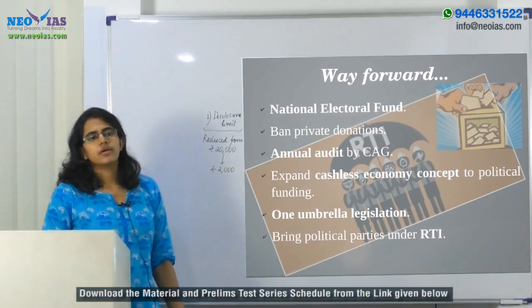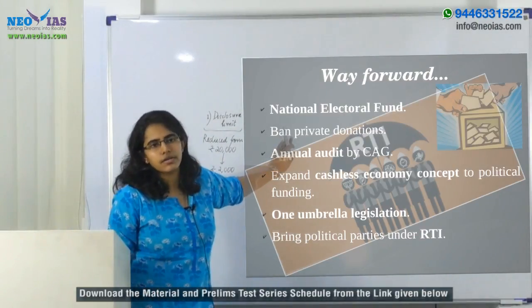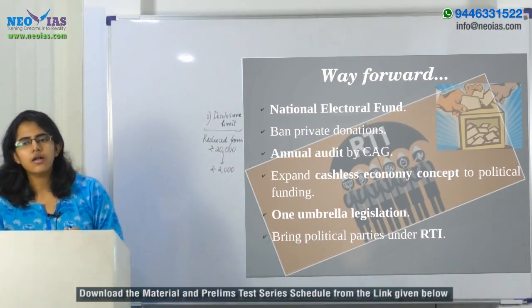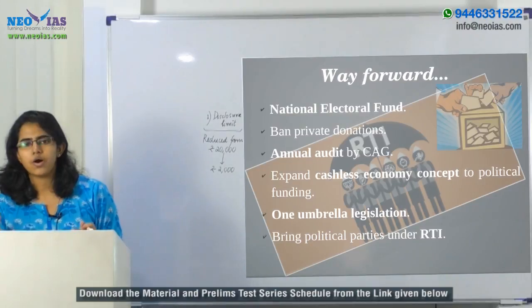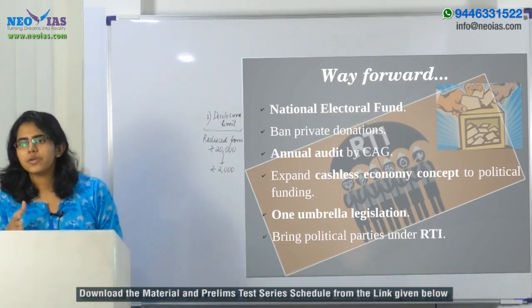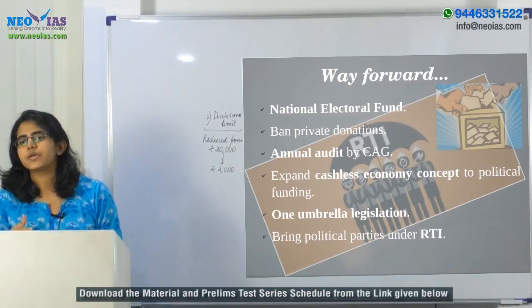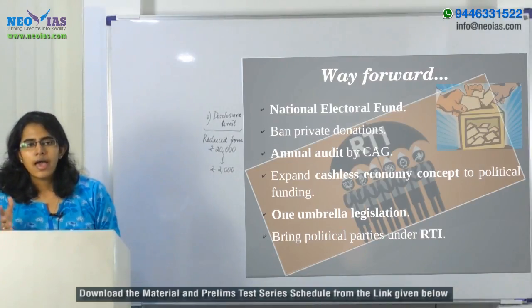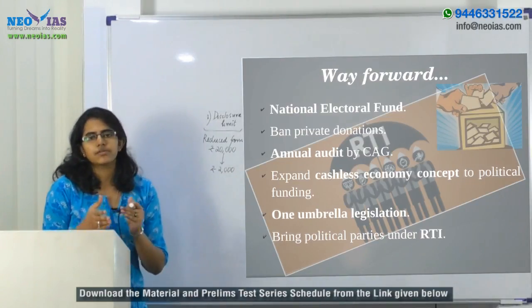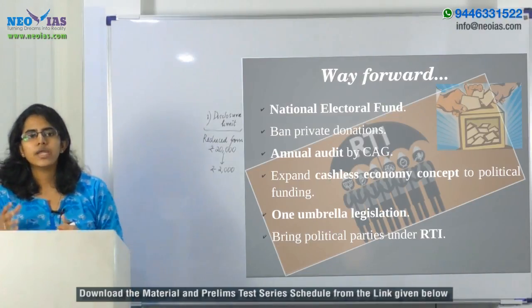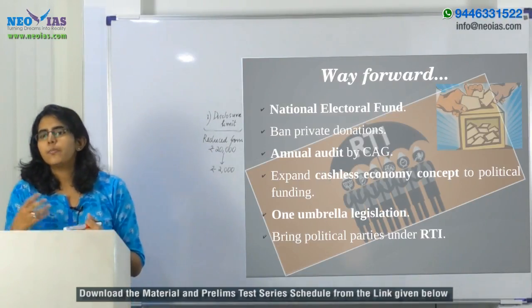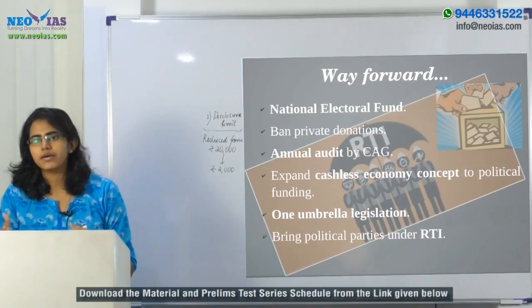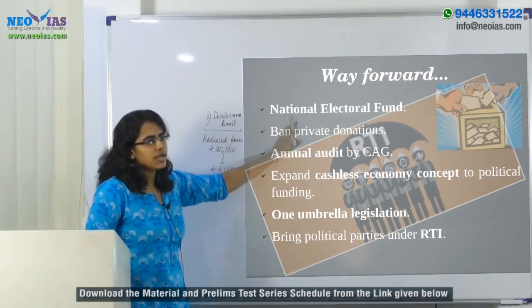Now, what is the way forward? The first is the formation of the National Electoral Fund. What is this National Electoral Fund? It can be seen as a fund wherein all the donors, individuals as well as corporates, could make their donations, and this corpus will be divided among the different political parties based upon the vote share that they receive in different elections. That is an idea that has been put forward. But along with this, we also need to bring in criteria wherein new parties are also funded, because that is essential for a country like India which has numerous political parties. So that is in regard to the formation of the National Electoral Fund.